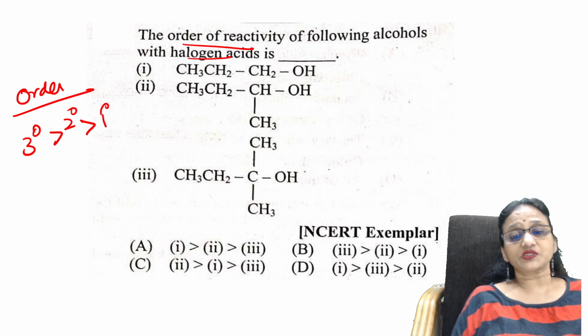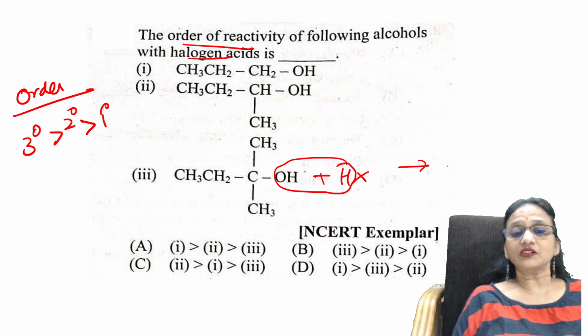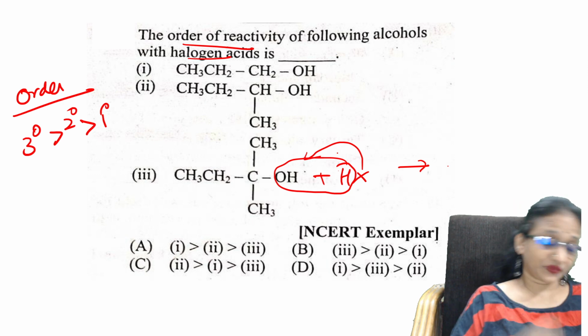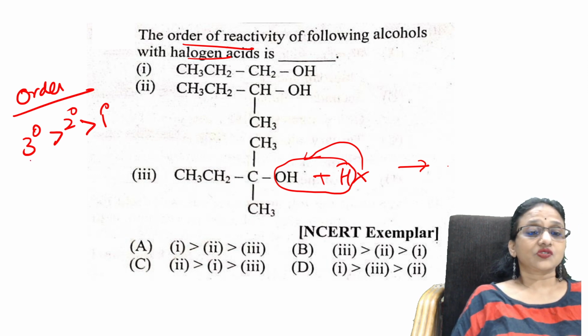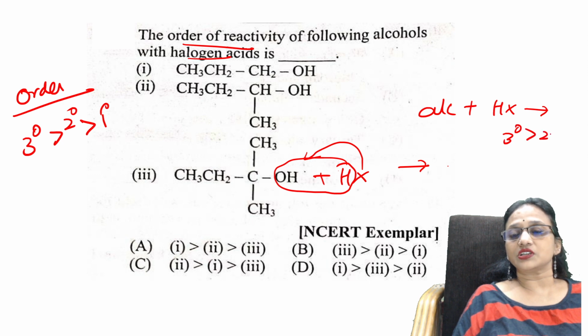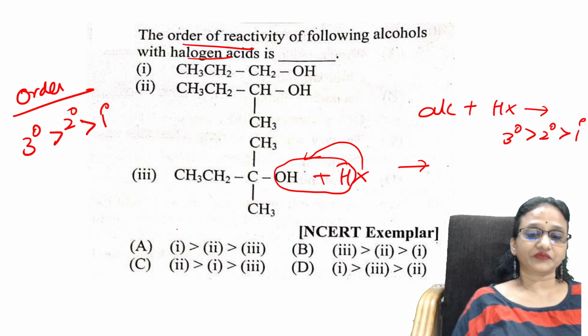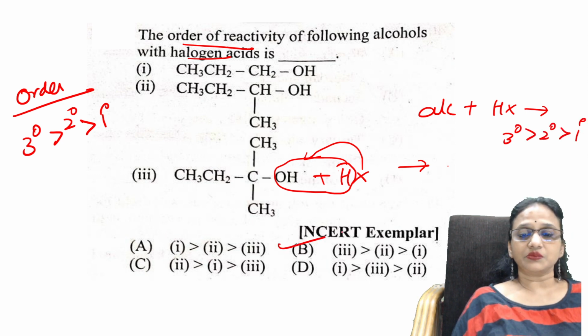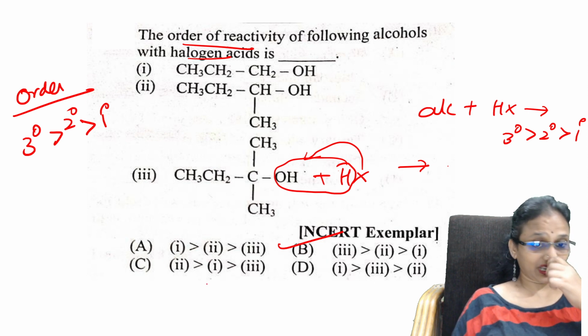When HX comes and adds, water leaves and you get the tertiary alkyl halide. So for alcohol plus HX, the order is 3 degree, then 2 degree, then 1 degree. The answer is option B. Clear? Next question.